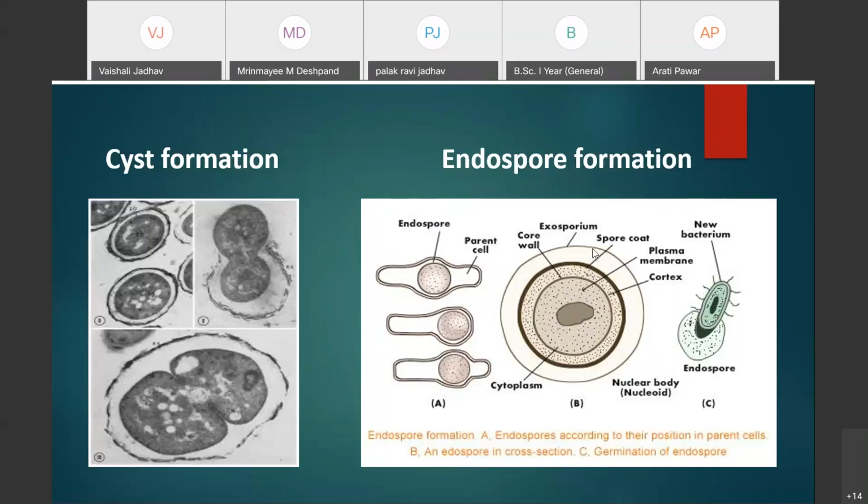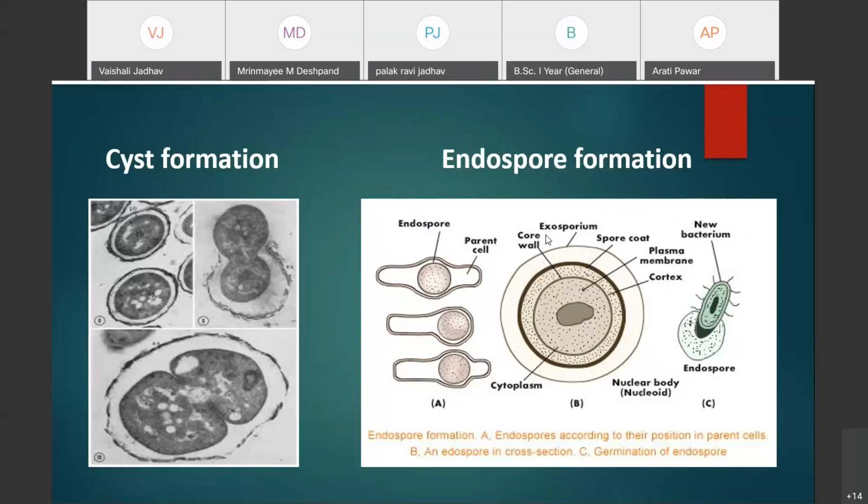Then in the endospore, there is an additional covering layer, and this additional covering layer is called the exosporium. It is the outermost covering of the endospore, where exo means outermost.